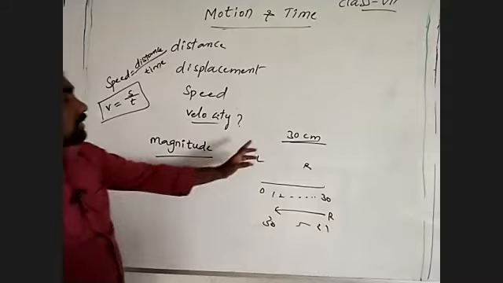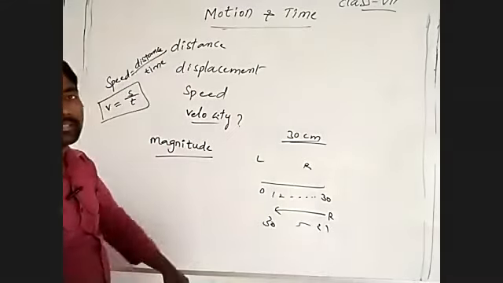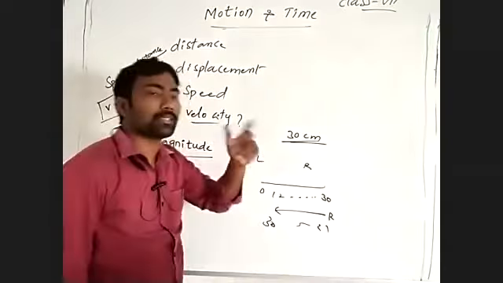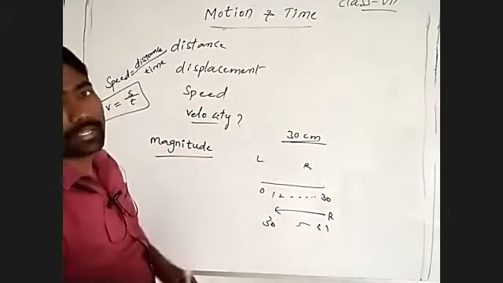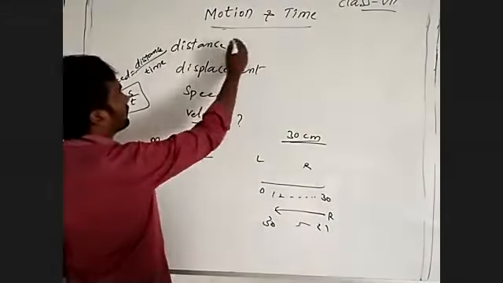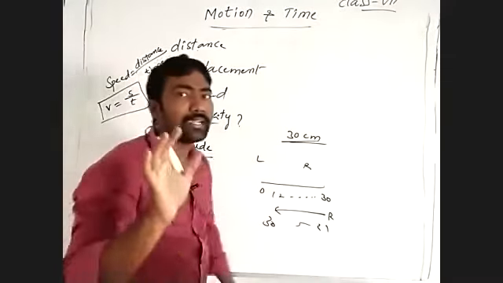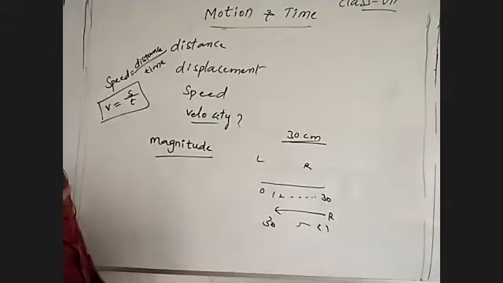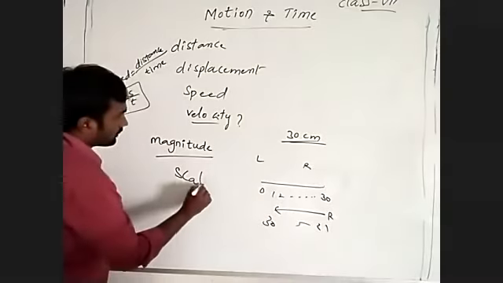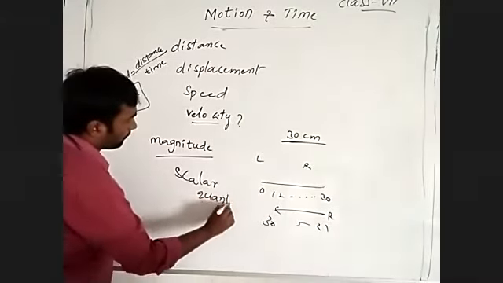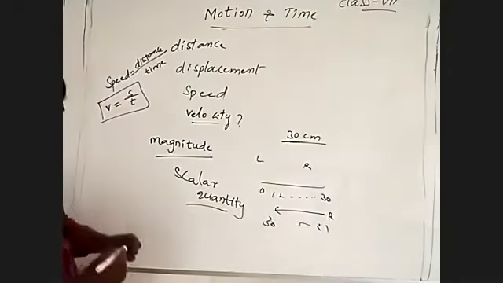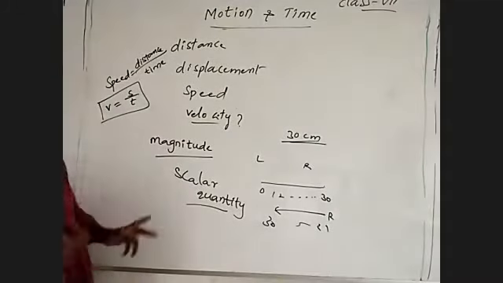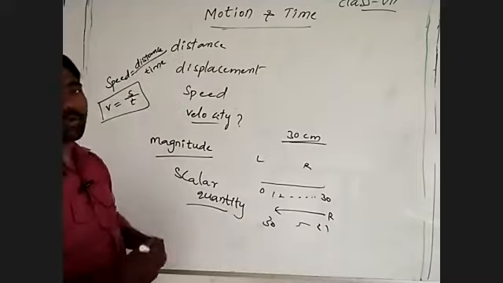Understand? So distance is what? Length covered by a body in a given path. Length does not follow direction, so distance also does not follow direction. The physical quantity which does not depend on direction, which follows only magnitude, we call a scalar quantity. So distance is a scalar quantity.